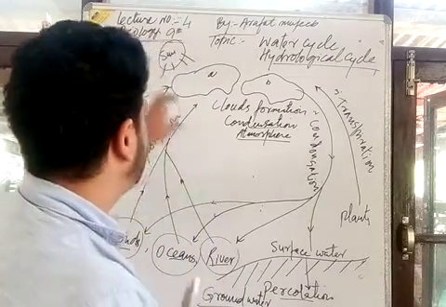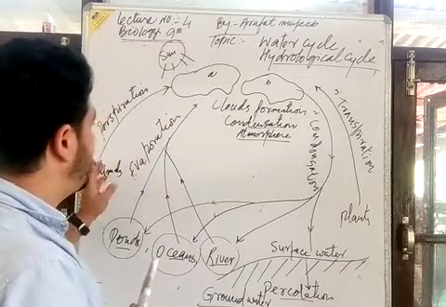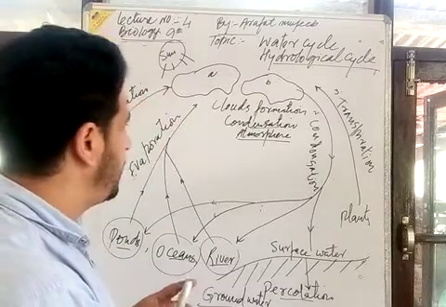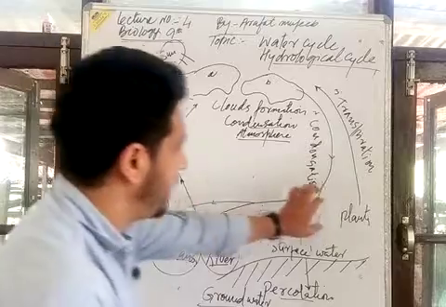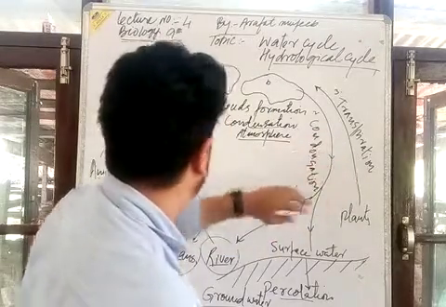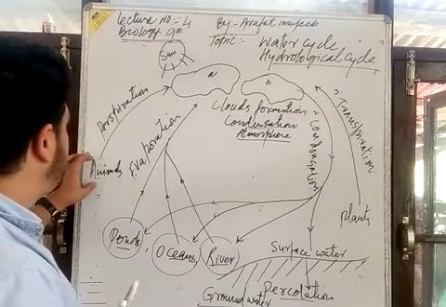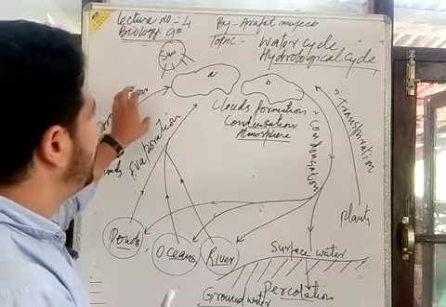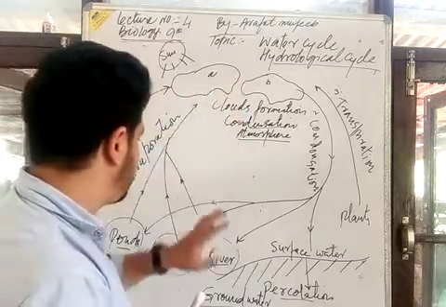Due to the sun's heat, they also undergo vapor form and go towards the atmosphere. So the plants by transpiration and the animals by perspiration and sweating contribute in the hydrological cycle.